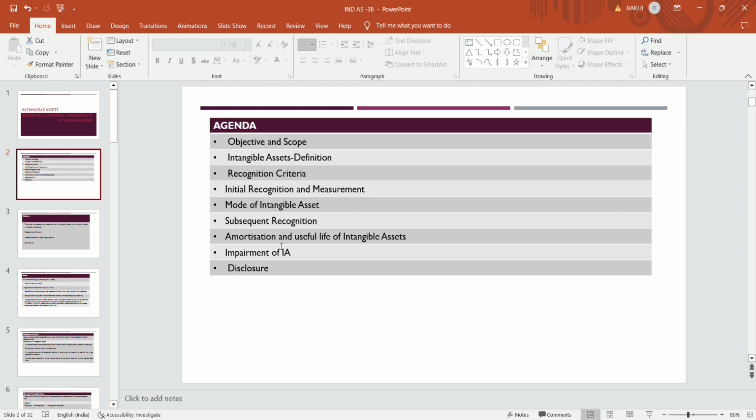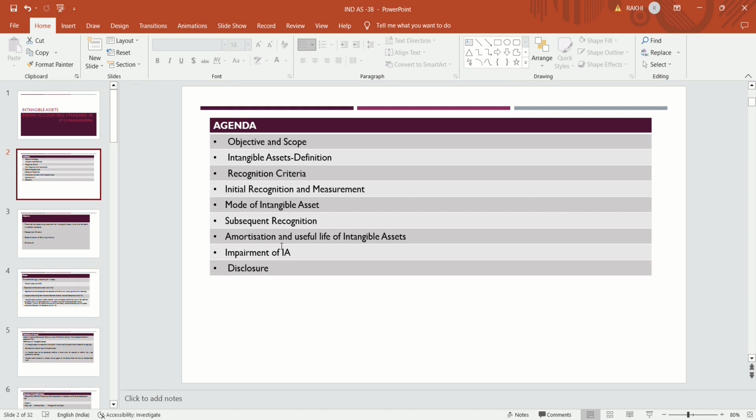Then we will discuss the subsequent recognition, means at the end of each year after initial recognition, how we will recognize, what entry we will do, whether we will follow the cost model or the revaluation model.